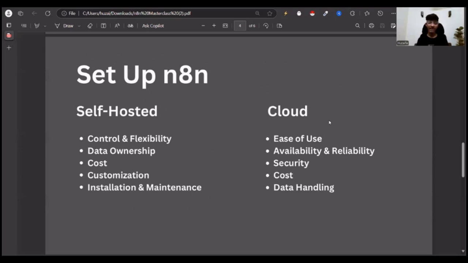Well, now we have discussed what n8n is, why you should use it, what the best features are, and the core fundamentals. Now, let's go into some actionable steps, which is setting up your n8n account. The first thing I would love to talk about is that you'll have two options: self-hosting and cloud hosting. You need to decide which one to go with. By the end of this, you'll have a clear understanding of what is easier for you and what you decide to go with. I have a couple of points for each of these.